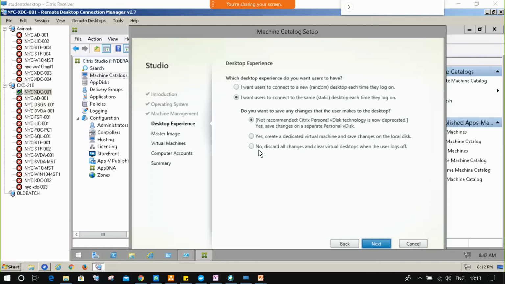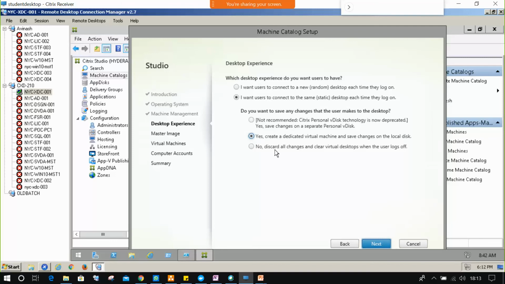We can discard the changes when the user logs off. Once the user is connected, you can save the data. Once the user logs off, the data will vanish like random. So it's your wish, whichever option you want. I would choose to save the configuration on the local machine. That will be a very good example to easily understand.